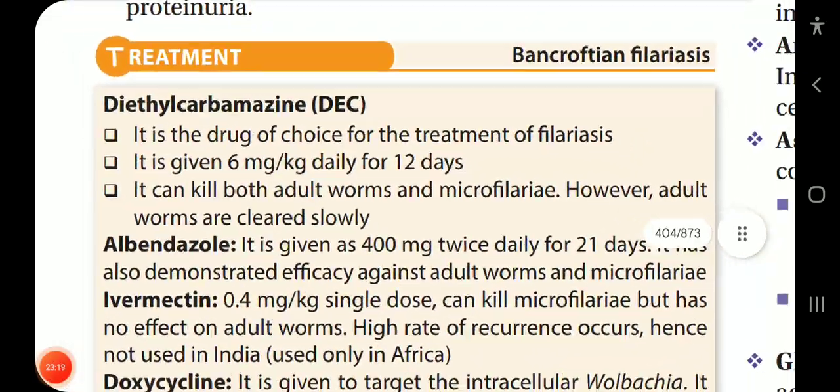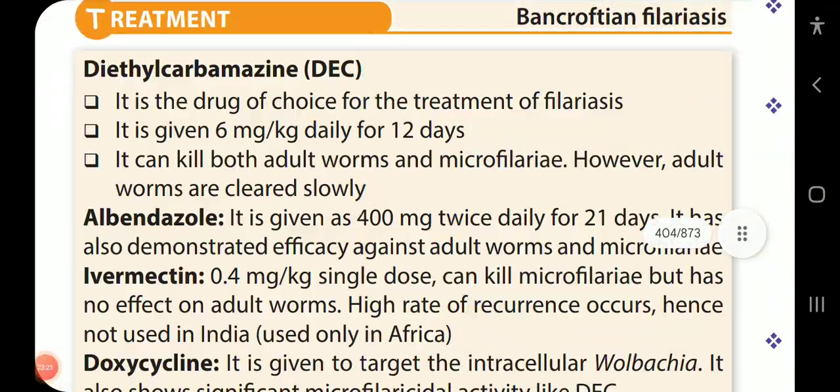Now coming on to the treatment of bancroftian filariasis. Diethylcarbamazine (DEC) is the drug of choice for treatment of filariasis. It is given 6 mg per kg daily for 12 days. It can kill both adult worms and microfilariae. However, adult worms are cleared slowly.